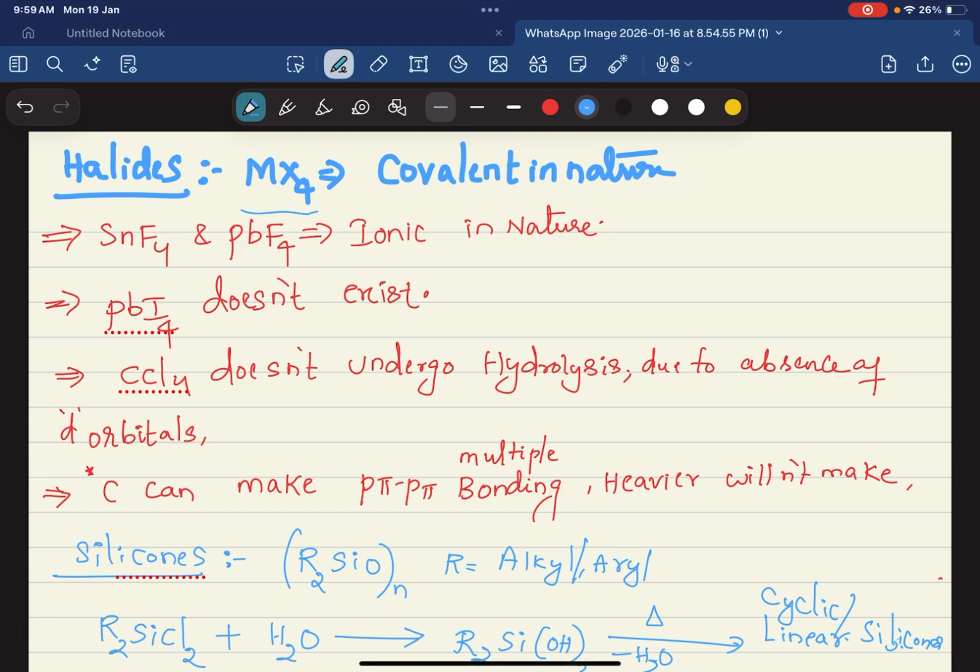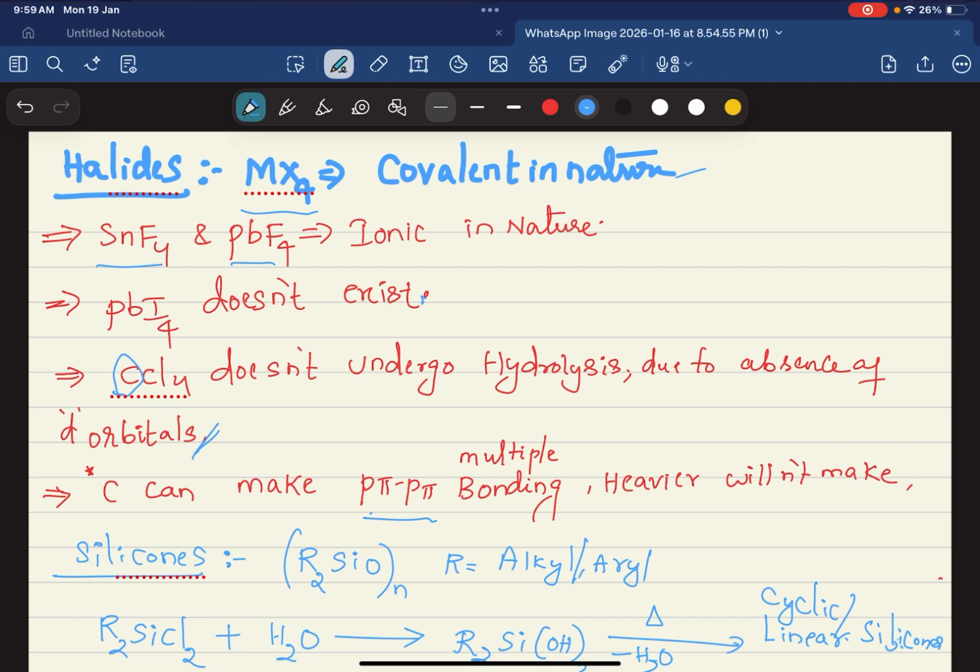All MX4 types are covalent in nature except SnF4 and PbF4, which are ionic in nature. PbI4 doesn't exist. CCl4 doesn't undergo hydrolysis due to the absence of d orbitals, because the valence shell of carbon doesn't have d orbitals, so there will be no nucleophilic substitution reaction. Carbon makes p-pi bonds with itself and with other atoms, so that's why carbon has more bond strength as well as more catenation property.